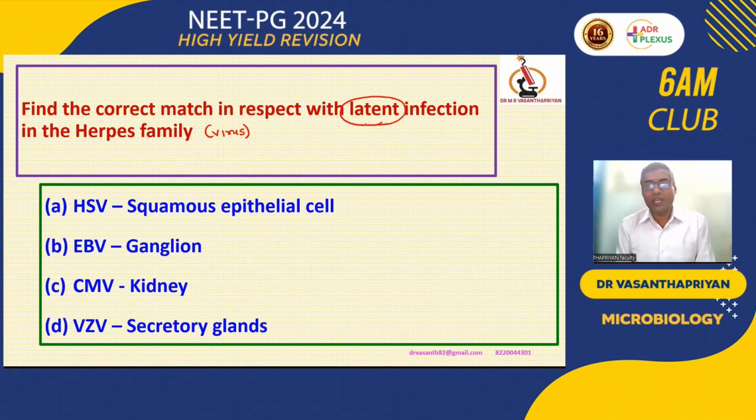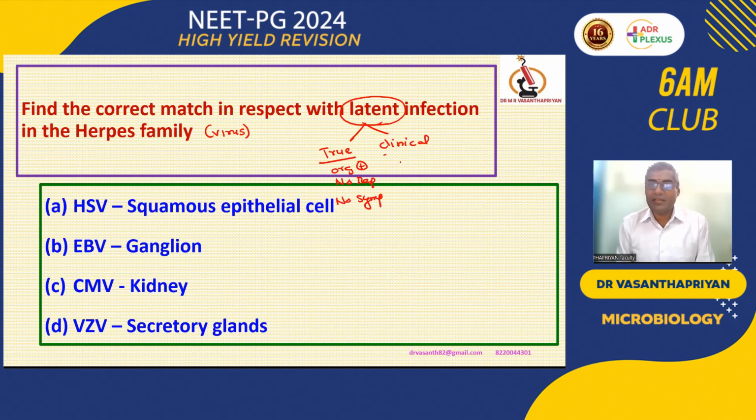We have 2 types of latency. One is called a true latency. The next one is called a clinical latency. What is the difference? True latency means the organism is present in the tissue, with no replication and no symptoms.